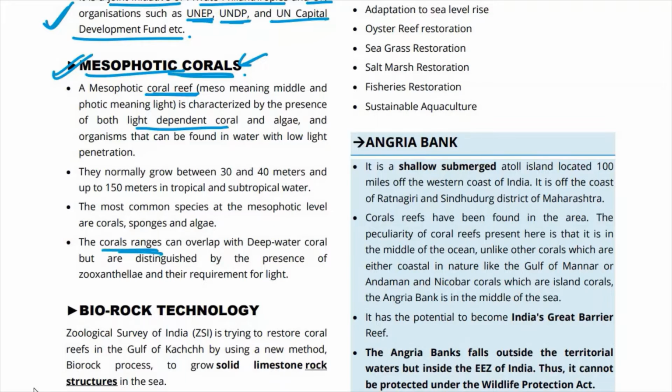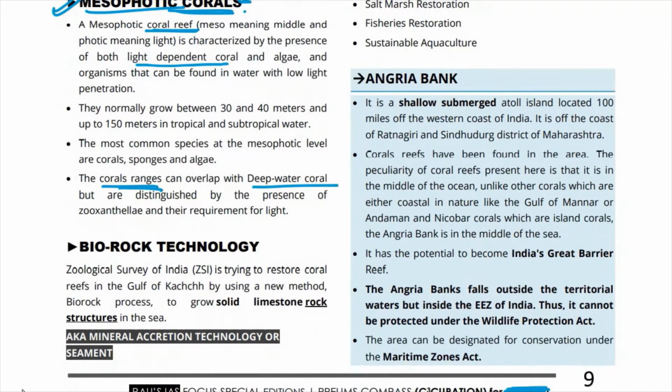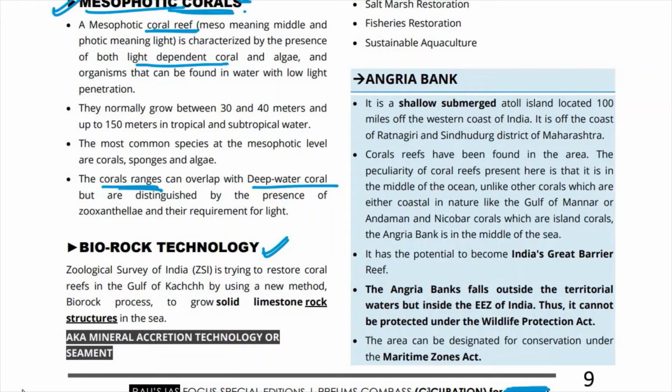The coral ranges here can overlap with deep water corals, but what is their distinguishing factor? Their distinguishing factor is the presence of zooxanthellae and their requirement of light. So it is intermediate, mesophotic in the sense that there is a middle ground, meaning the light dependent corals are there, and there are also these deep water corals, so the ranges of the corals here overlap with the deep water corals also, but they are again dependent on light. So, mesophotic. Now there is a technology that is very significant here, that is the biorock technology.